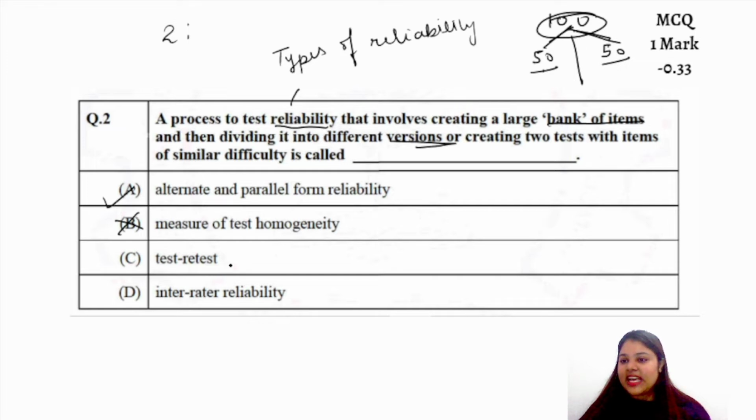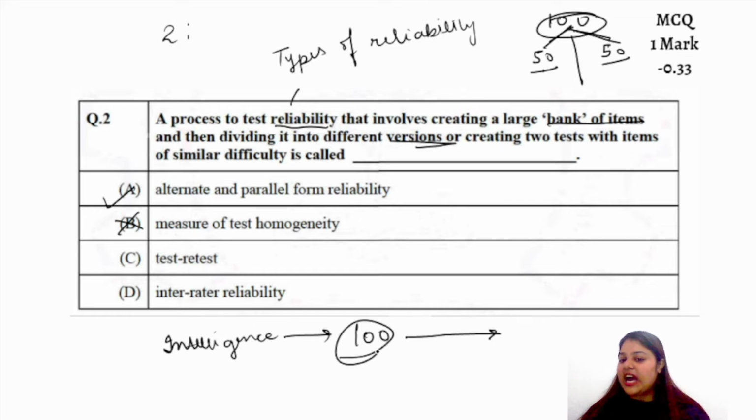Retest reliability is what? For example, there is a questionnaire of intelligence. I have used this particular questionnaire on a sample of 100 people. And later on, after some period of time, I am reusing this, or retesting the reliability on the same test, right? On the same sample which we have taken earlier.